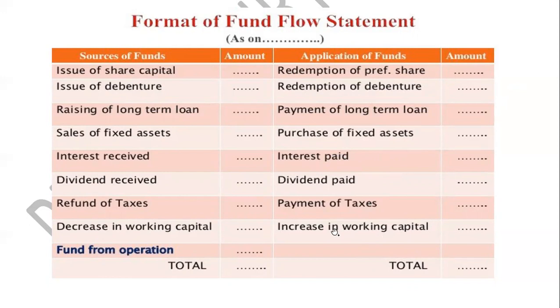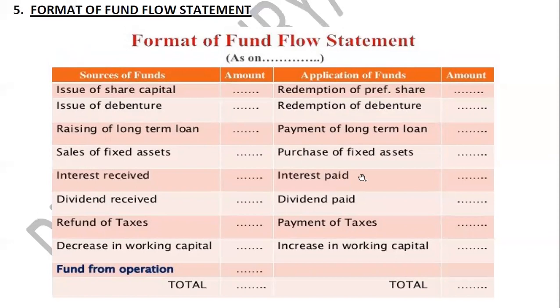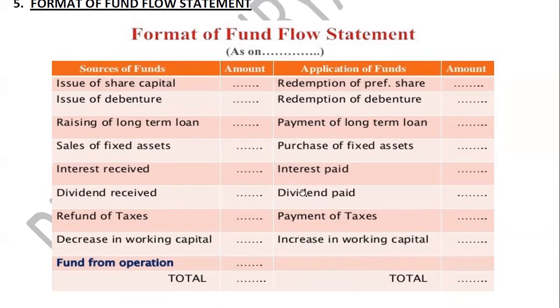Now when we start with the sum, students, I'll provide you all the sums very well in advance. So you should be ready with the format well in advance, because these three will remain the same in each and every sum: the working capital statement, then profit and loss, and the format of the fund flow statement. What you need to do is prepare the format. You don't need to write down any particulars in the working capital statement, the P&L, or the fund flow statement. It should be blank, with the title, the source, amount, application and amount, and leave enough space for that.